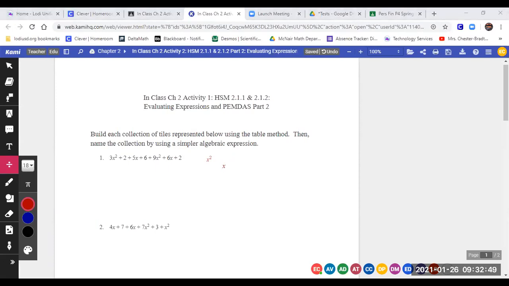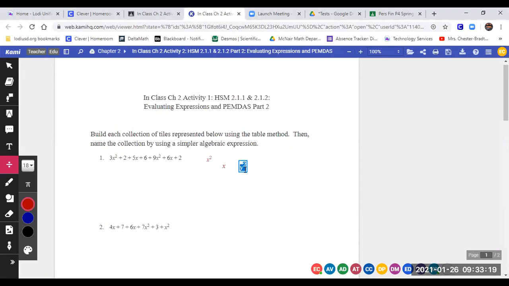Is it the xy or is it the y squared? We look back at yesterday's notes. It's the y squared, yeah. y to the second power.